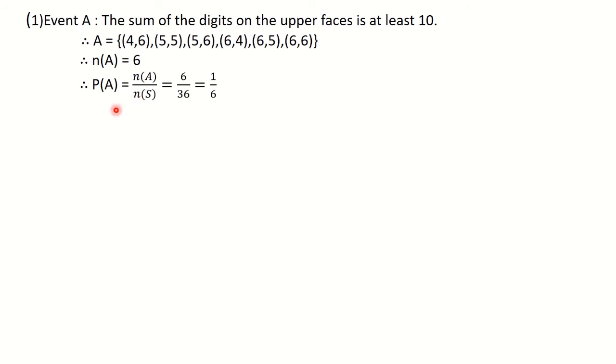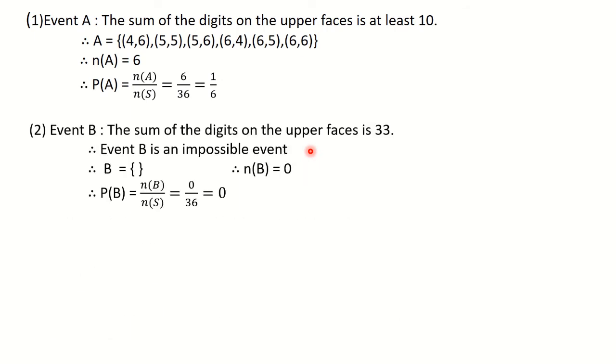You want to find probability, so write down the formula. Therefore P of A is equal to n of A upon n of S, that is 6 upon 36. We can reduce it further, so the answer is 1 upon 6. So the probability of getting the sum of the digits on the upper faces at least 10 is 1 upon 6. Okay, let us go towards the second event.